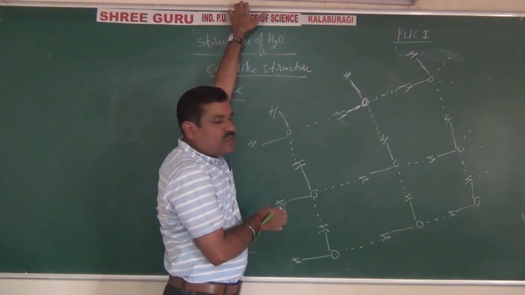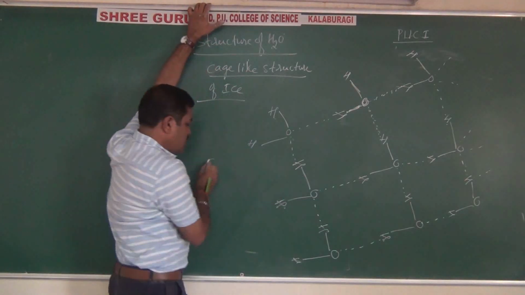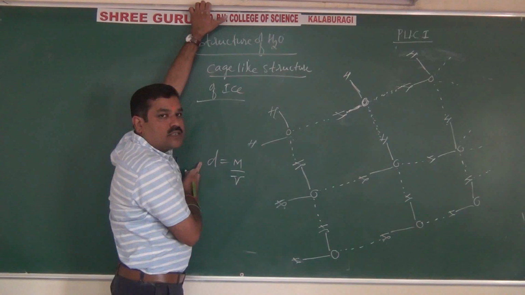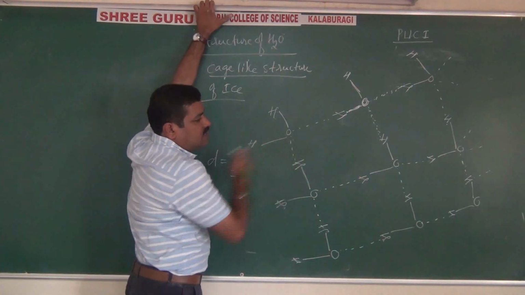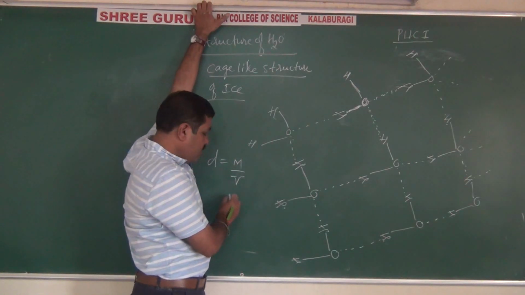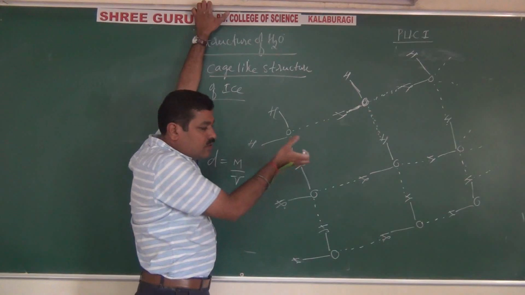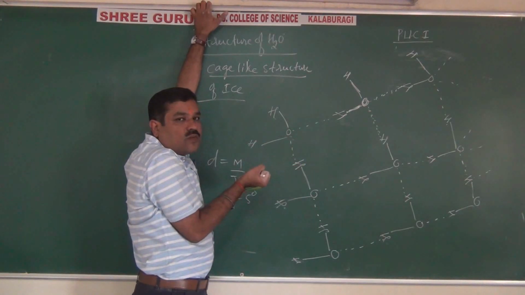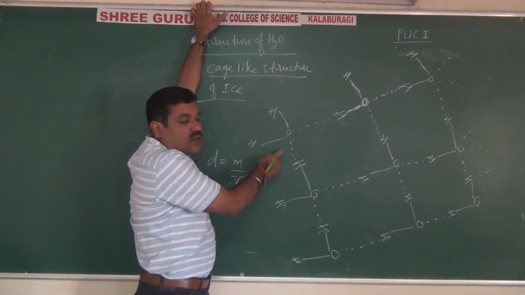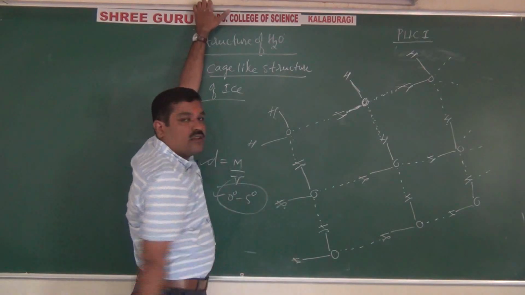If you heat it, see, that's why I say vacant space is more, volume is more. What is density? Density is mass by volume. If volume is more, density decreases. That's why density of ice is less than density of water, due to hydrogen bonding. When you heat it from 0 to 5 degrees Celsius, this will break. So volume, instead of expansion, contracts. Why? Because the hydrogen bond breaks. That's why volume decreases, density increases. It is true only at 0 to 5 degrees Celsius.